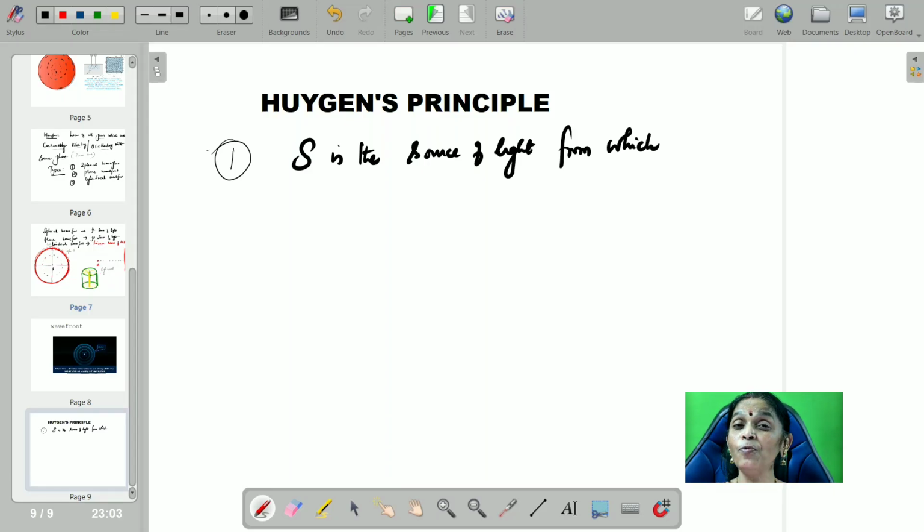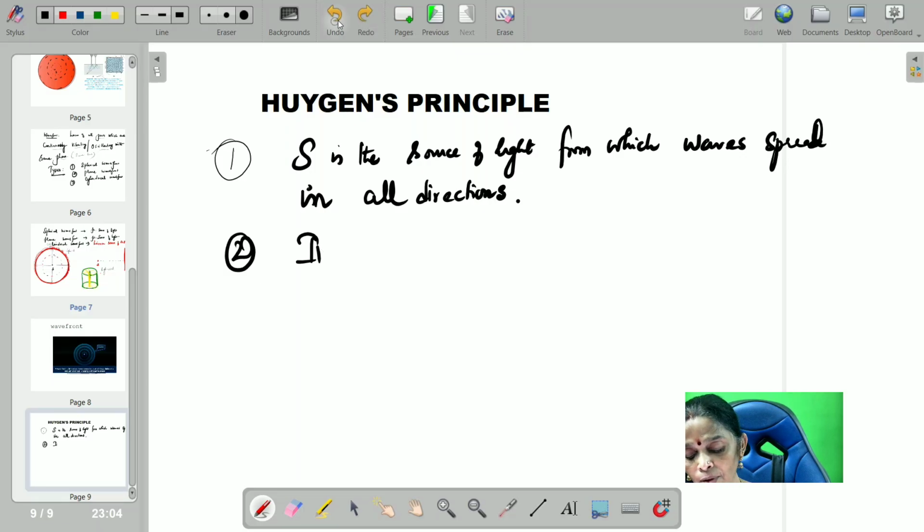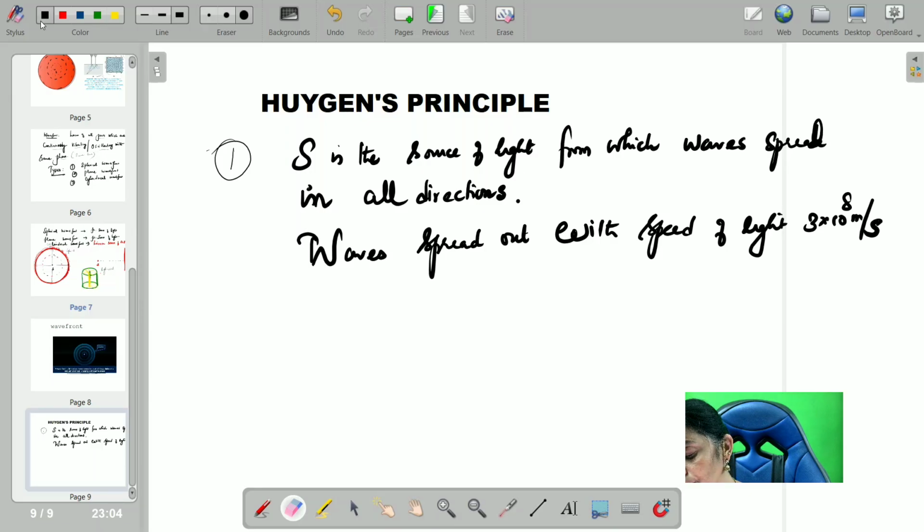The waves travel with the speed of light, 3 into 10 power 8 meter per second. So let me take this as a first point itself.